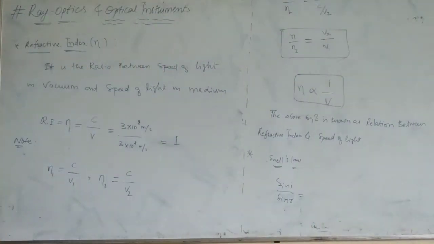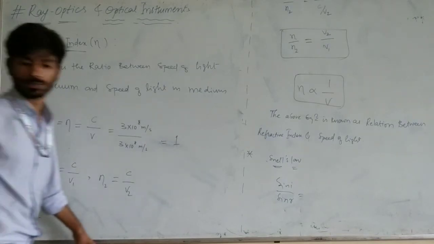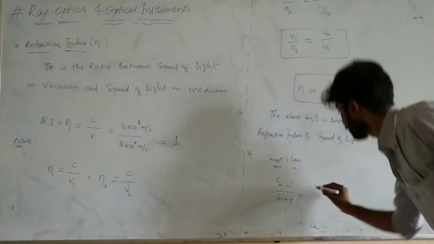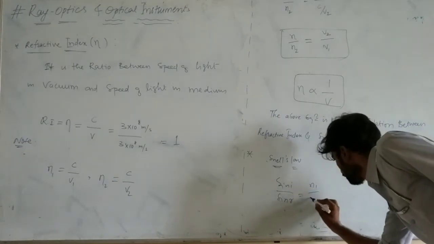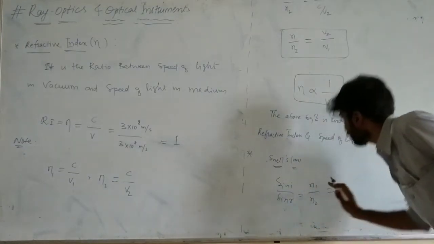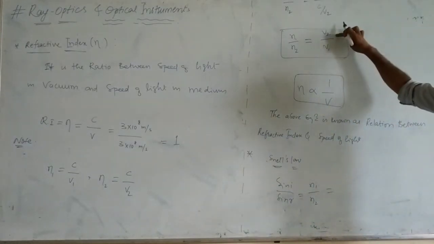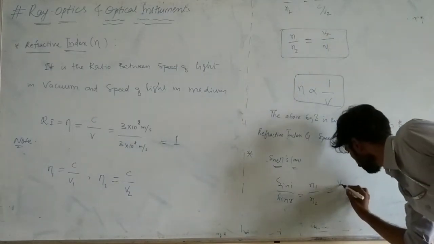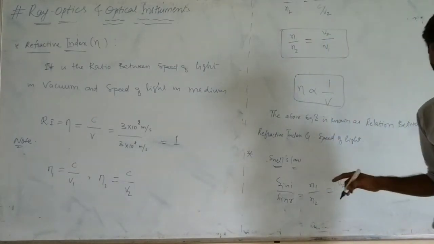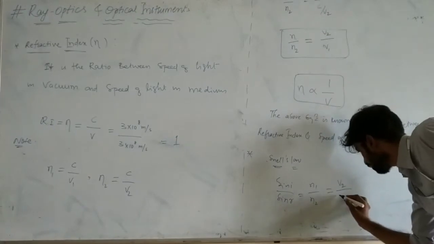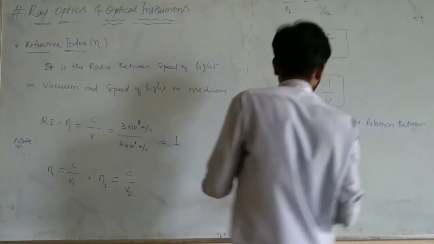See once, turn the page. N1 by N2 only we wrote. So now look here. This is N1 by N2. Now N1 means V2 divided by V1, the velocity of light.